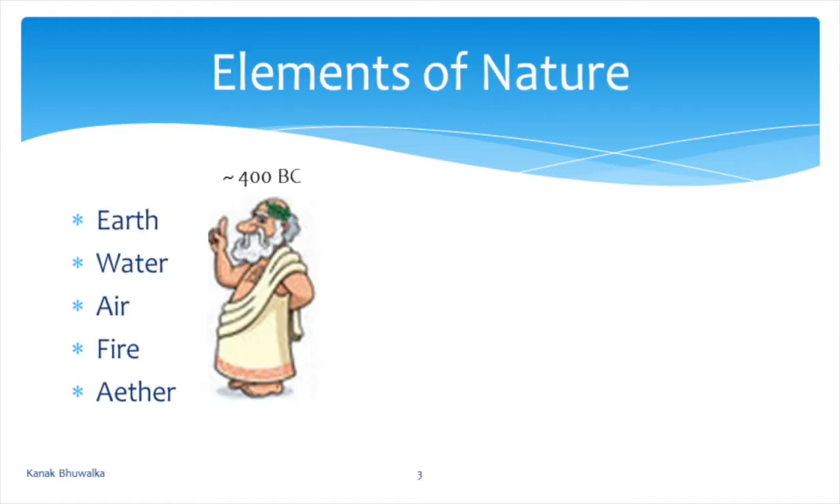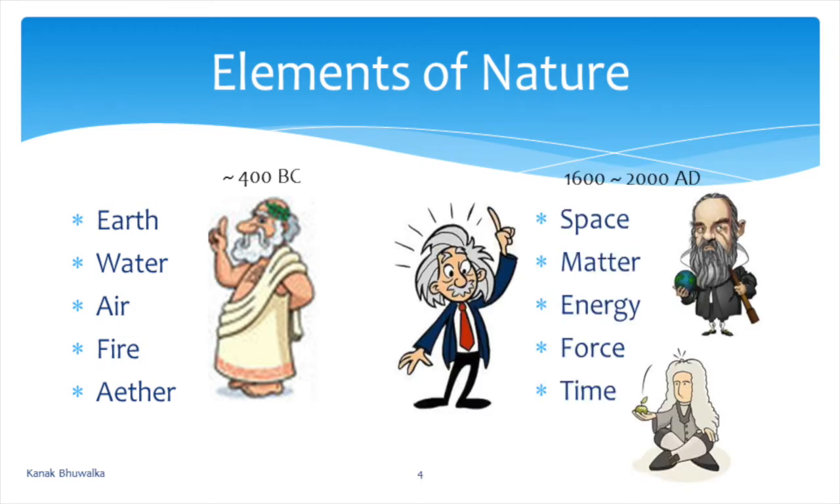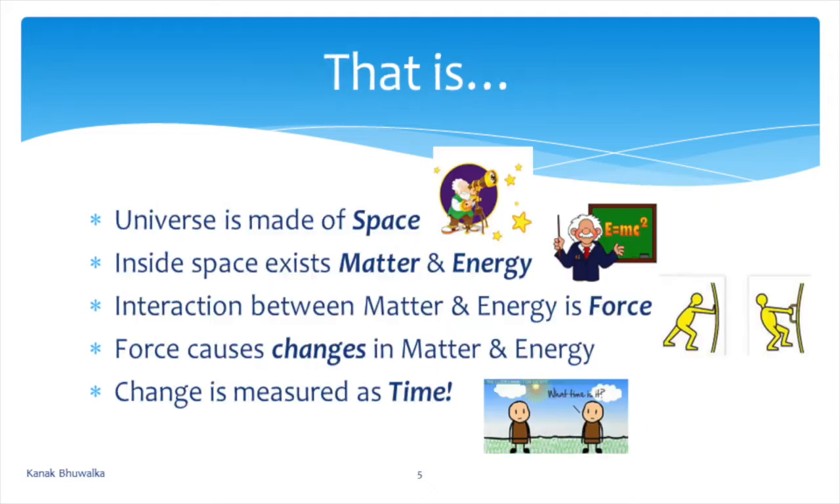The great philosopher Aristotle believed that the universe was only made out of 5 basic elements: earth, water, air, fire, and ether. But with the help of modern science, we can describe the universe in terms of space, matter, energy, force, and time.